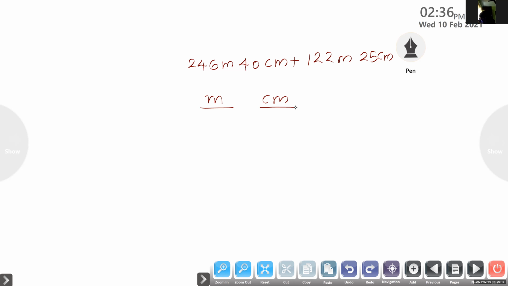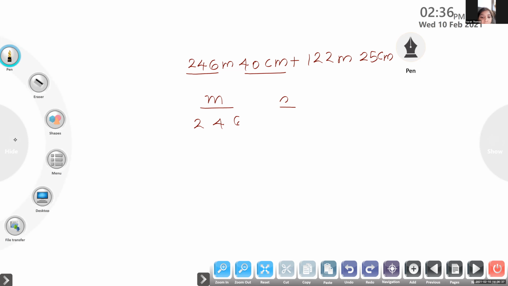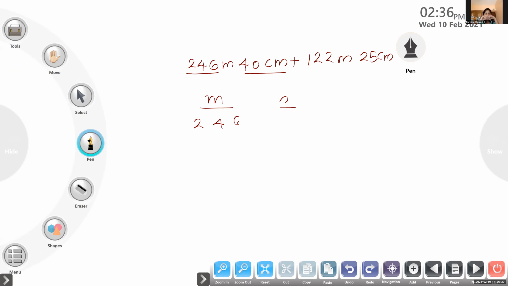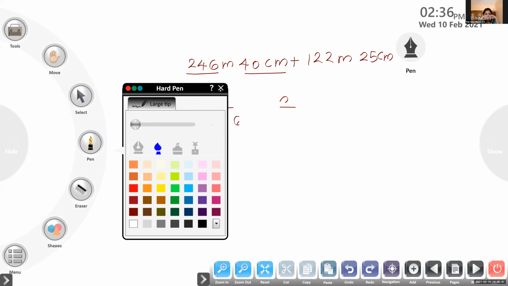In the first number, how many meters are there? 246. And how many centimeters are there? 40 centimeters. That I will write in another color. First you see how to write, after that you can write.